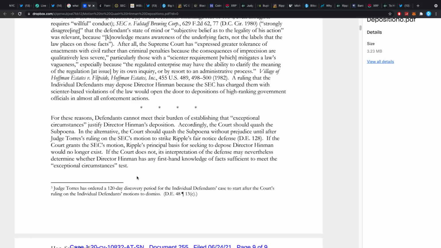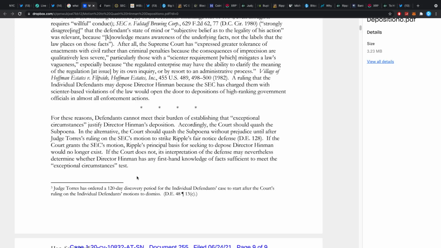So what that is supposed to say is Ripple wants to question Director Hinman mostly because they think that they were not given fair notice and that they couldn't have known, basically, because either the SEC didn't know themselves or the SEC did know but they didn't tell them or something along those lines, and that's what they're trying to figure out. Now, the SEC is arguing that if the SEC successfully strikes Ripple's fair notice defense, they have no more reason to investigate, basically, Director Hinman, which is interesting.